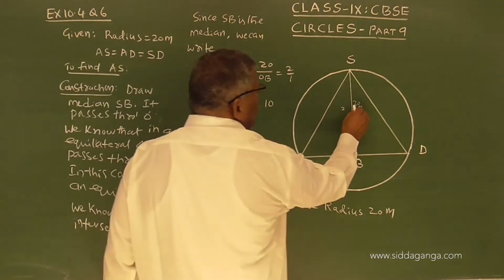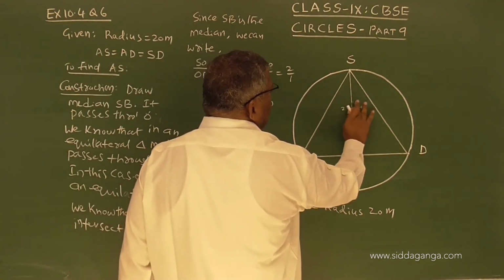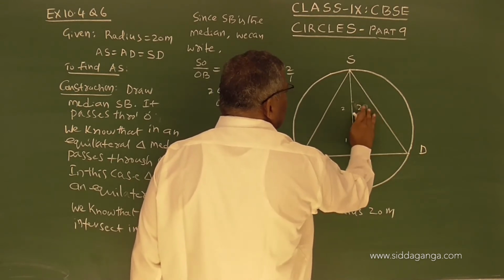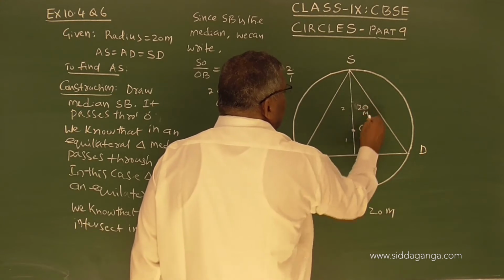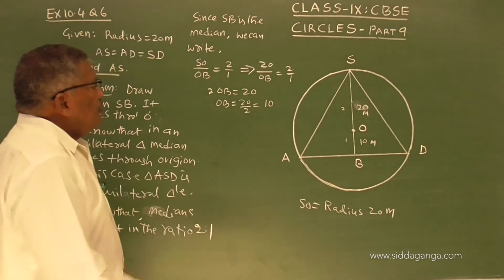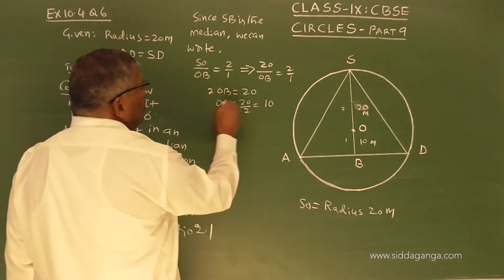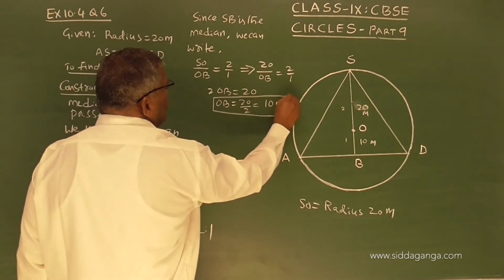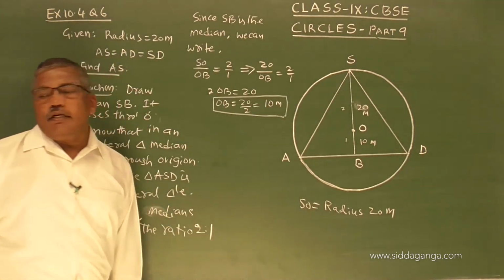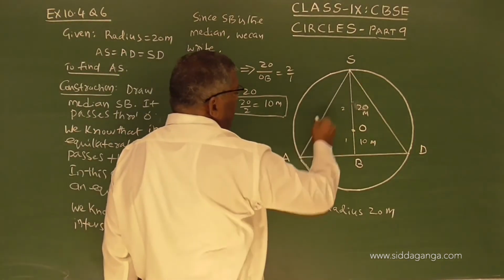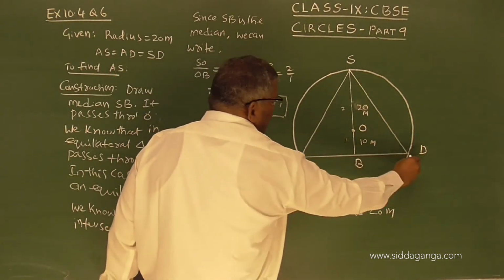So OS is 20 meters, this is 20 meters, and this is 10 meters. So OB is equal to 10 meter. See, in all this exercise we wanted to find any one of these lengths.